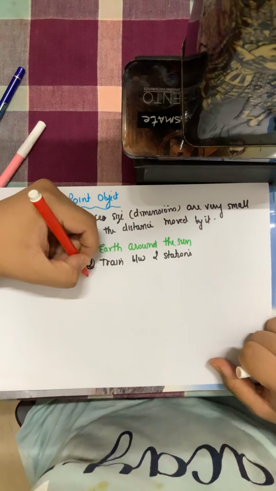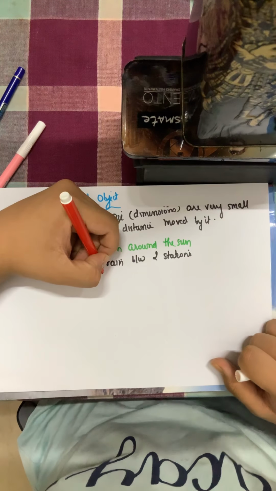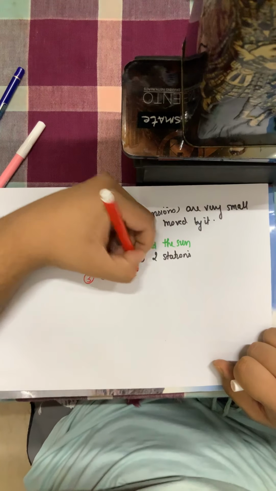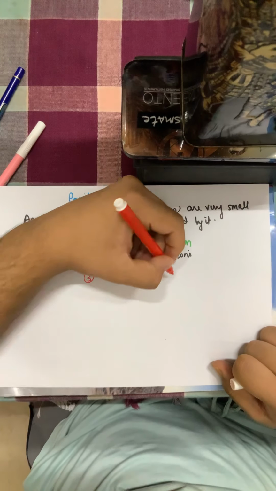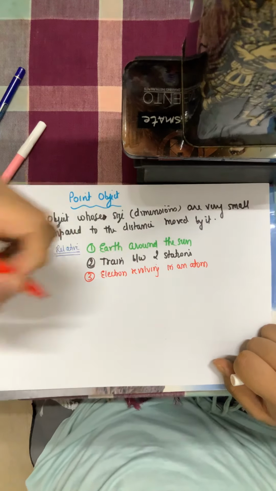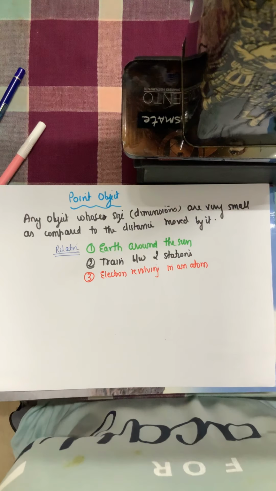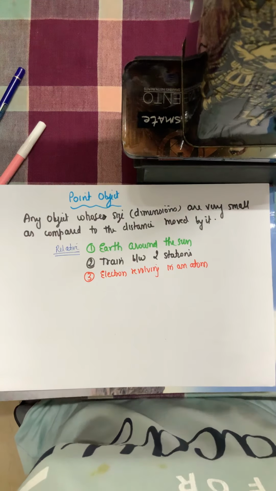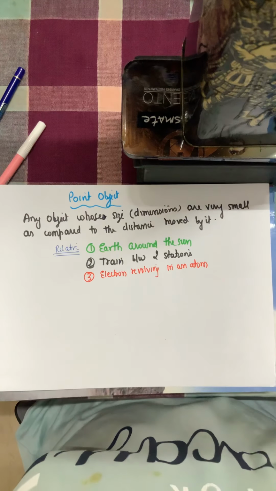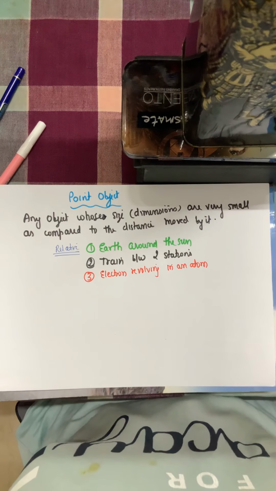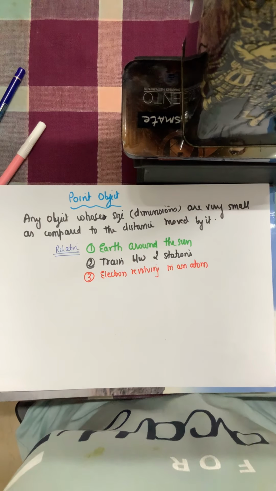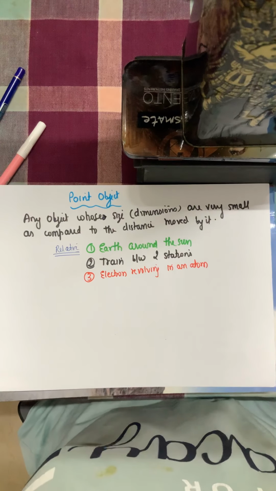Fine. Third, if I consider an electron revolving in an atom. The electron will revolve in its orbit, and the size of the electron is negligible as compared to the size of the orbit of the atom. The size of the orbit of the atom is very, very small, true, but as compared to the size of the electron, it is very large. So hence that electron is a point object.